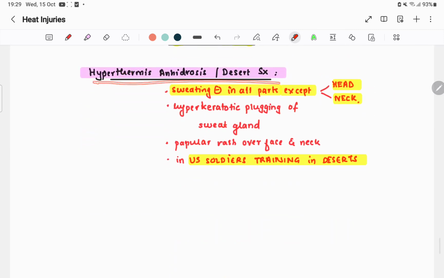Another thing is hyperthermia anhydrosis, or desert syndrome.